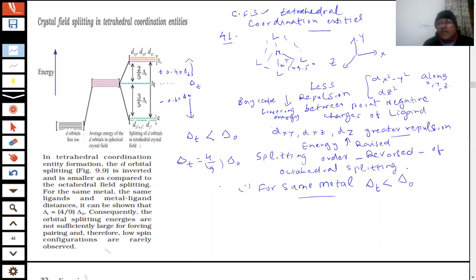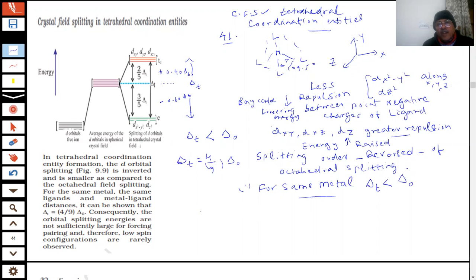Further, students, important point: when this splitting energy is less, what will happen? The splitting energy is less, the pairing energy is more, then what will the electrons do? Rather than pairing, they will go to the higher orbital.